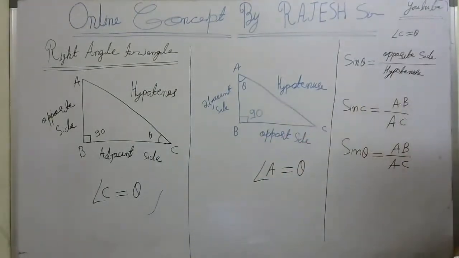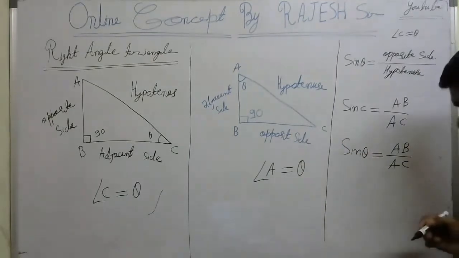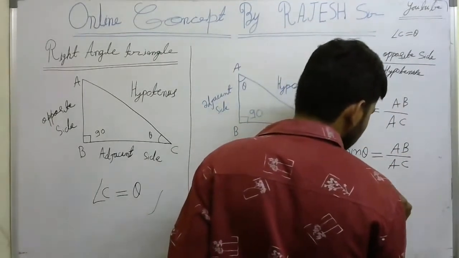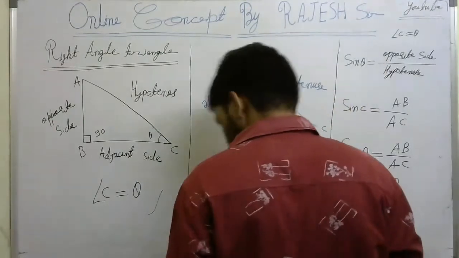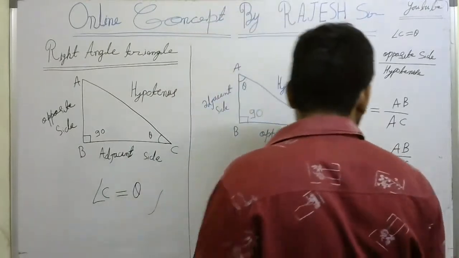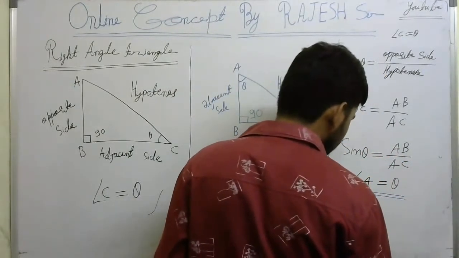Clear? If we follow this triangle, if angle A is equal to theta, then what will the result be? Look at it. According to that only, the result will change.